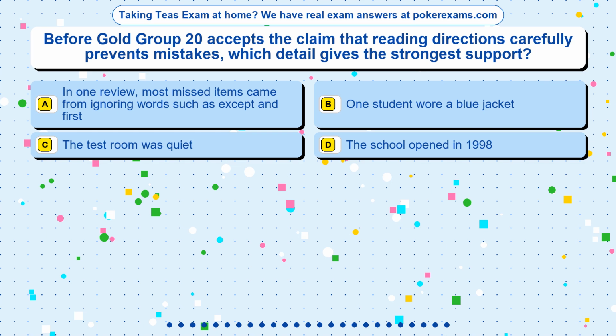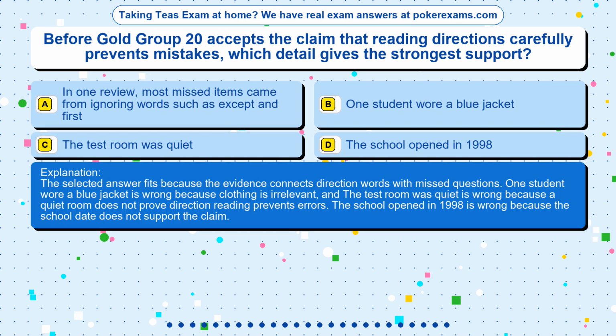The correct answer is option A. The selected answer fits because the evidence connects direction words with missed questions. One student wore a blue jacket is wrong because clothing is irrelevant, and the test room was quiet is wrong because a quiet room does not prove direction reading prevents errors. The school opened in 1998 is wrong because the school date does not support the claim.